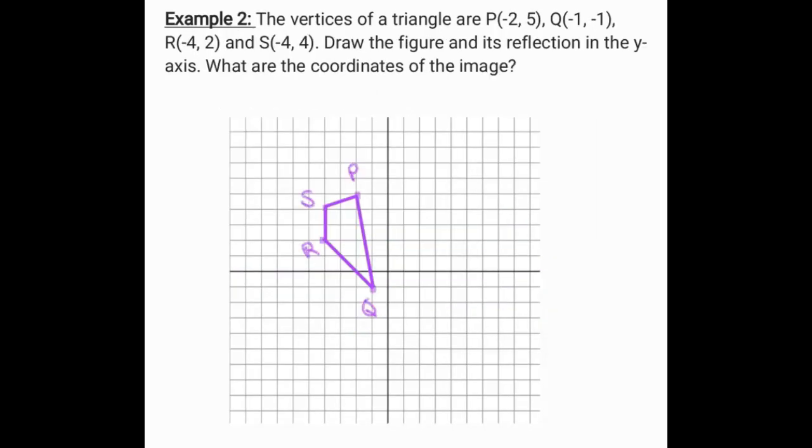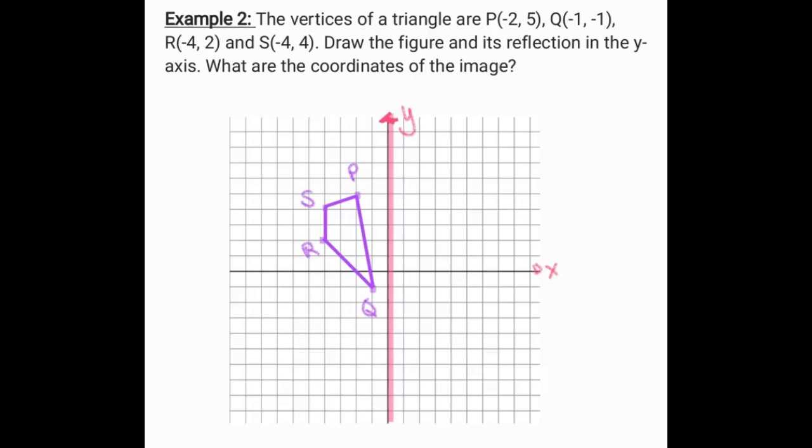Example 2, the vertices of the triangle are given, where P is -2, 5, Q is -1, -1, R is -4, 2, and S is -4, 4. And this time we're going to reflect this over the y-axis. Let's reflect that over the y-axis, which is this right here. You can imagine our figure reflecting it over the y-axis right there. Are we multiplying our -1 on the x value or on the y value? We're going to multiply on the x value because the y's should be the same heights, except the x's will be the difference right there.